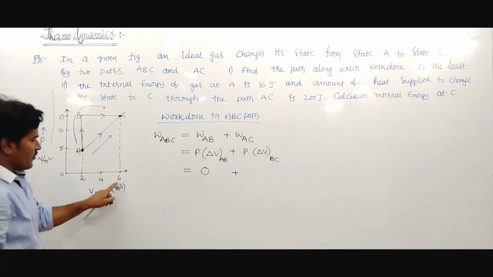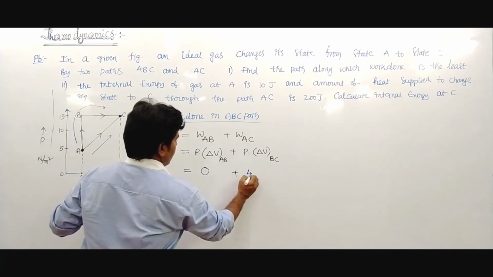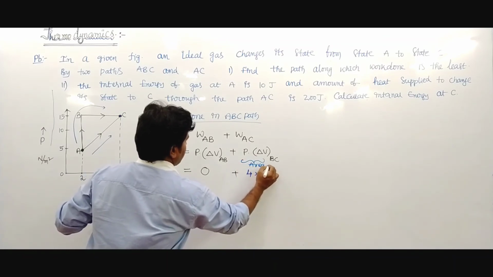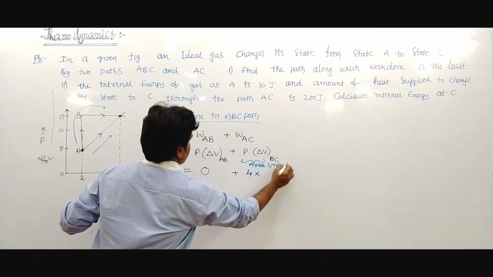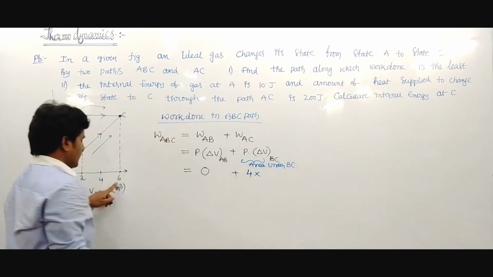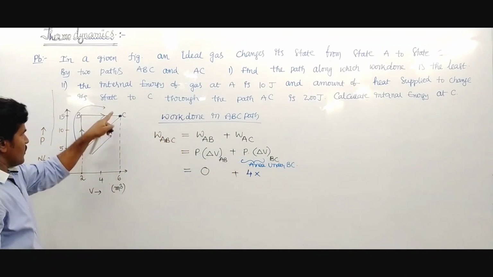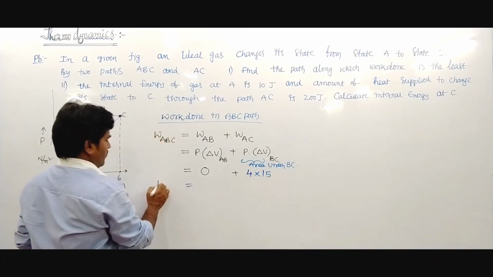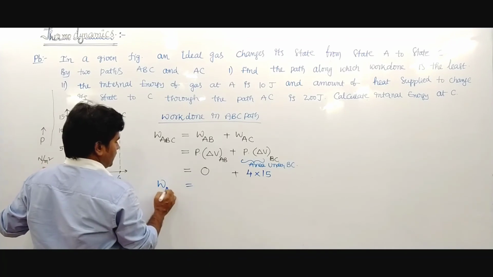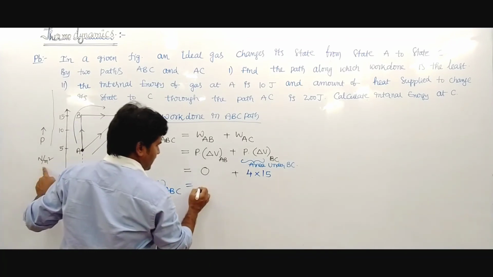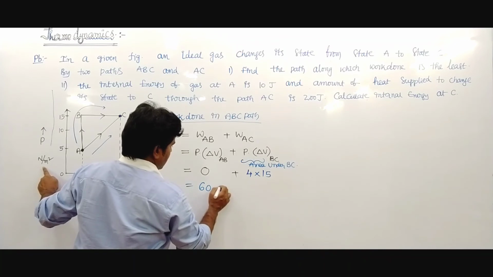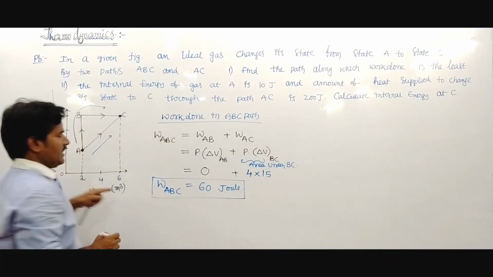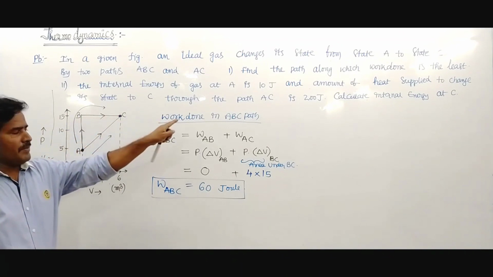Length is 4, breadth is 15 newton per meter square. Work done in the ABC process is nothing but 60 joule in the ABC path.